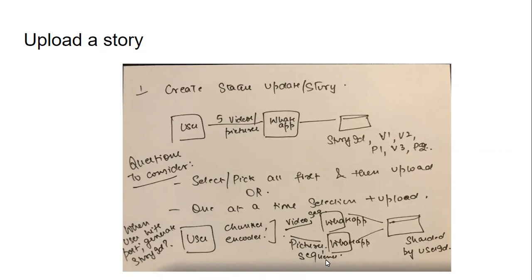I have another question. I don't want to hijack this thread, but if you feel we can address this later, feel free to say so. I'm trying to get a picture of the end-to-end thing before splitting these services into various components. So what we said is that first we are going to upload 5 pictures or 5 videos or whatever it is under one story, and we have a unique ID generator. Maybe we don't need that unique ID generator, but let's go with that first.